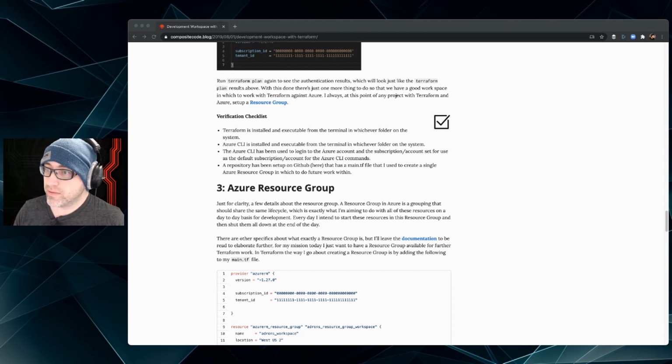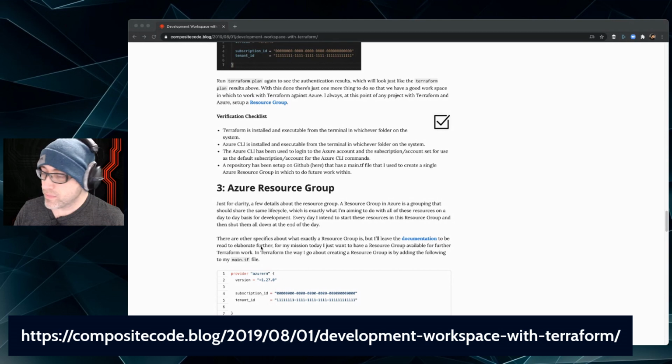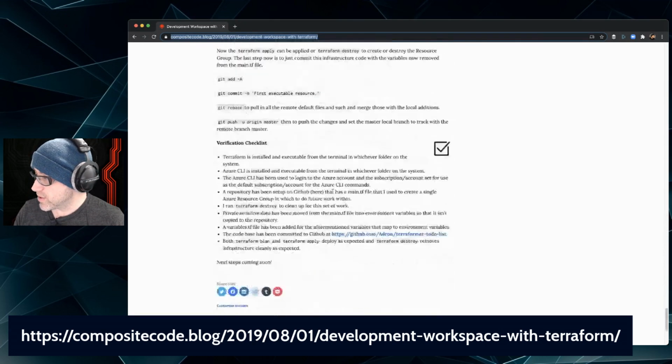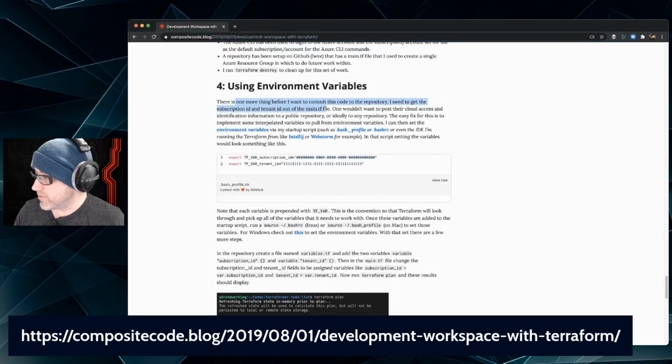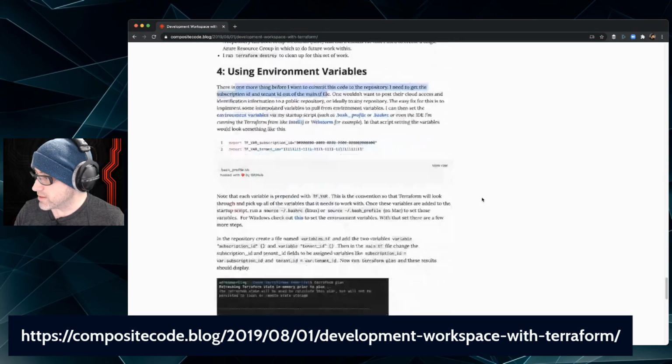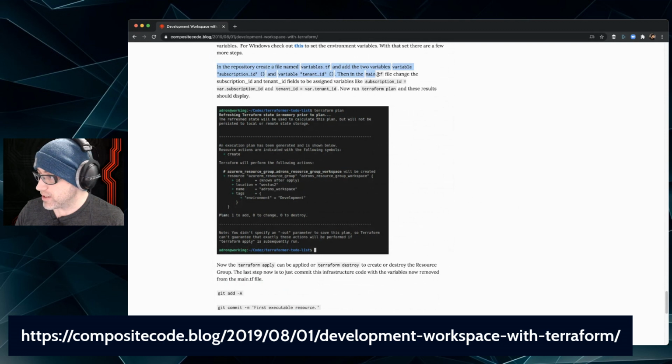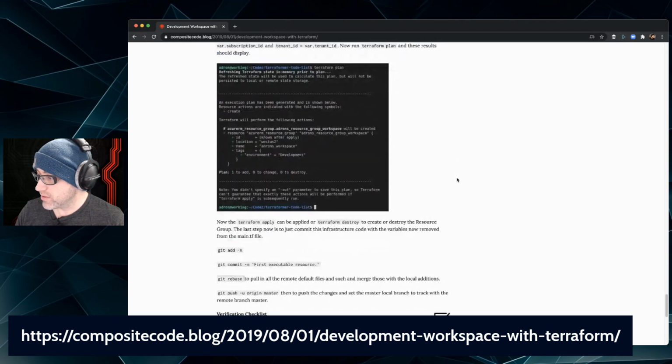And just specifically, here it is on screen. If you go there, you can check out all this stuff. It's got all the checklist. There's other parts. And I also talk about the environment variables, which I just showed you that I set up. You can set passwords, usernames, whatever in there to keep those out of your repo, because you don't want all these subscription IDs and stuff in there either.